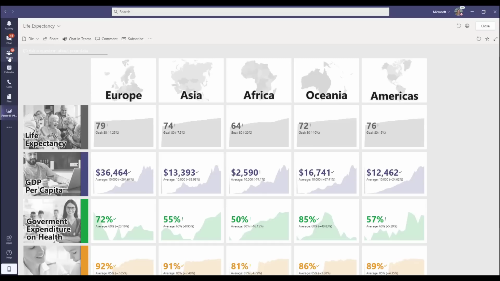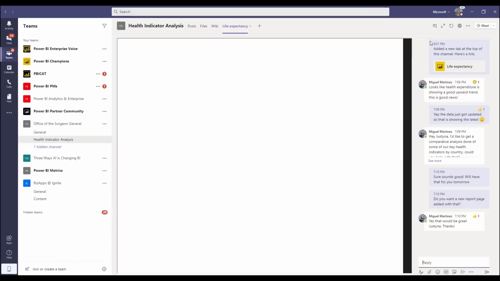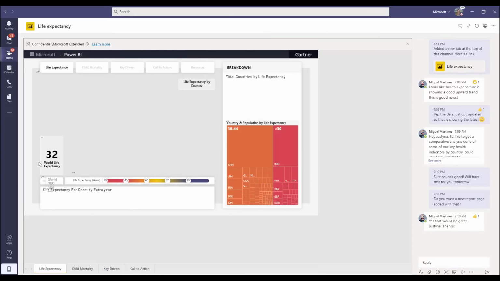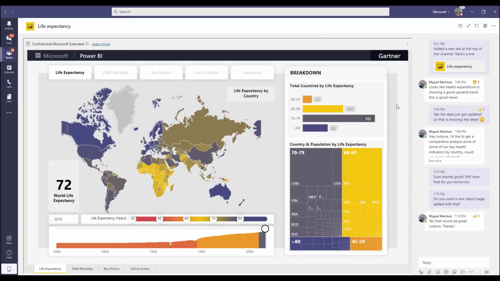But I can also simply collaborate on my data directly inside my Teams channel where the rest of the group works. Here I have shared a Power BI report, which is just shown as another tab inside my Teams channel. And this is not a screenshot of my data. This is a fully interactive Power BI report. This makes it super easy for me to consume and discuss the data, as well as address any comments that I have been tagged in directly in Teams without any context switching.